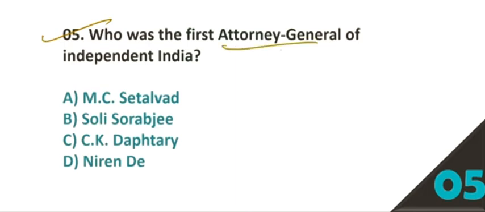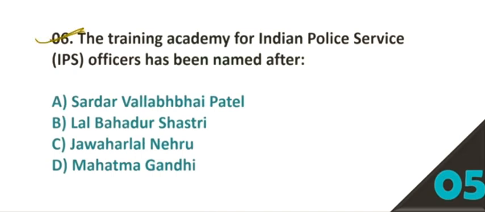Question number 5. Who was the first Attorney General of independent India? Option number A is the correct answer, MC Shetalwad. Question number 6. The Training Academy for Indian Police Service officers has been named after. Option number B, Lal Bahadur Shastri, Basna.